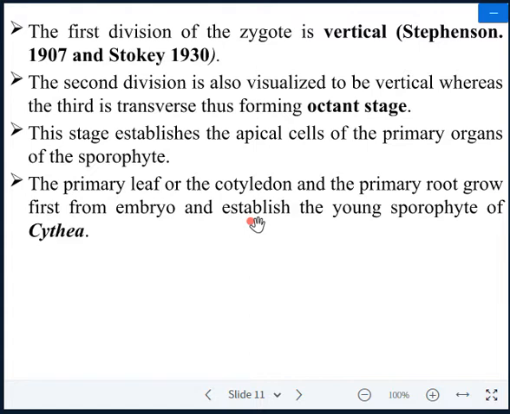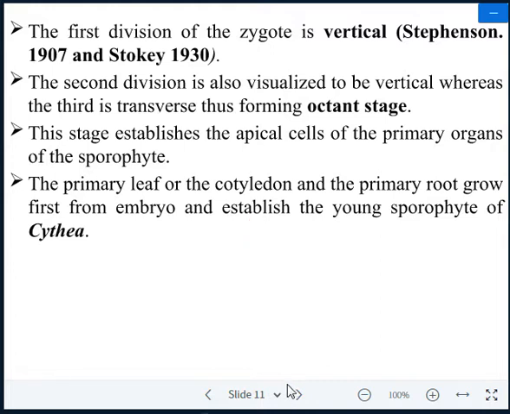sporophytic plant of Scythia develops, which is diploid in nature because it developed from the diploid embryo, and the diploid embryo developed from the diploid zygote, because the zygote is the result of the fusion of the male and female gametes. The male gamete, the antherozoid from the antheridium, is haploid. The female gamete, the archegonial egg cell, is also haploid, and after fusing during fertilization, the zygote is formed, which is diploid. The formation of the embryo from the diploid zygote is known as embryogenesis.